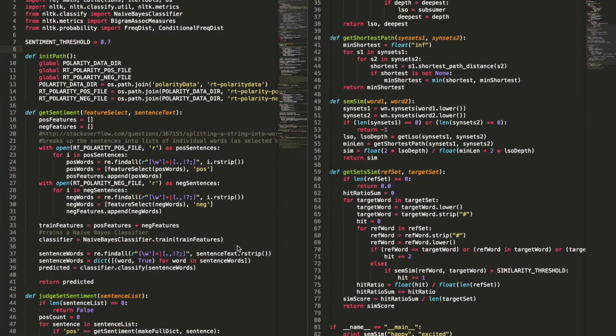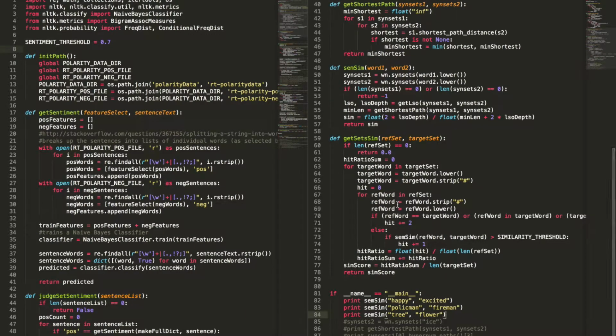So using this formula, we can simply get a similarity score between two words.